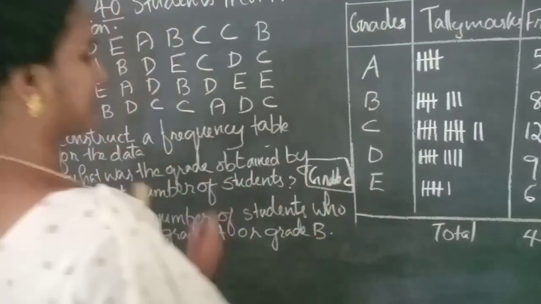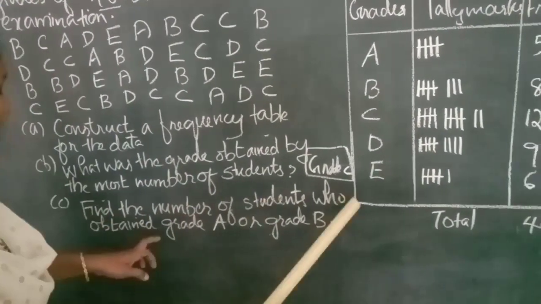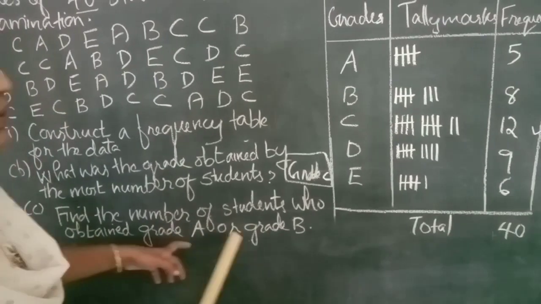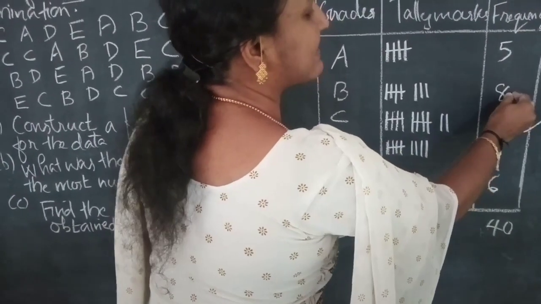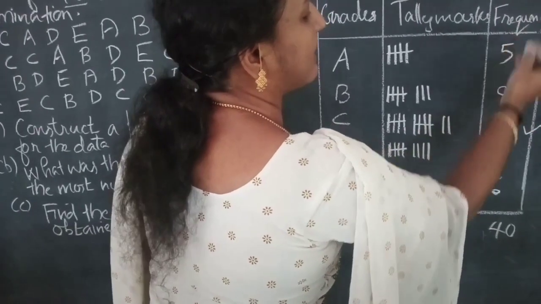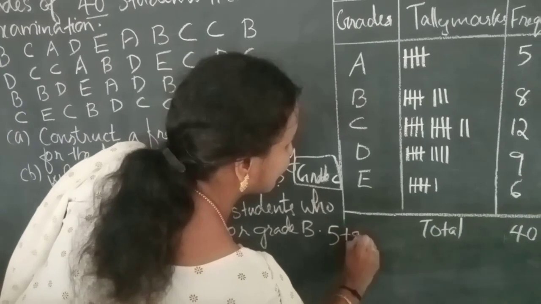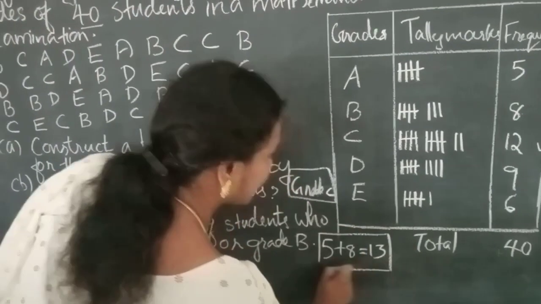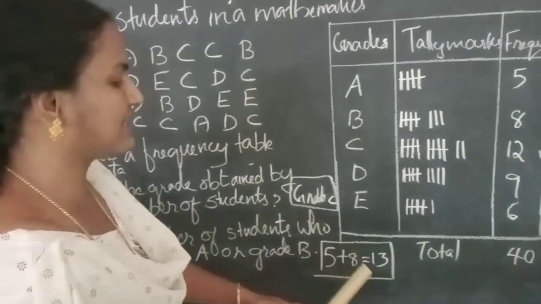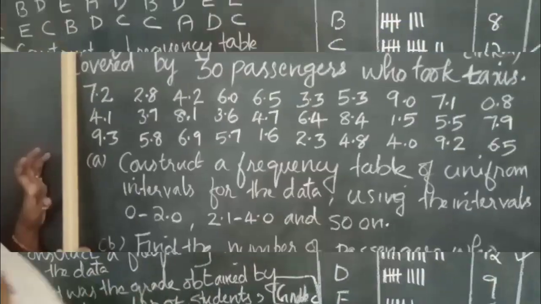Then, the third option C, find the number of students who obtain grade A or grade B. Here grade A is 5 and grade B is 8. So 5 plus 8 is equal to 13. The answer is 13. The number of students who obtain grade A or grade B is 13.